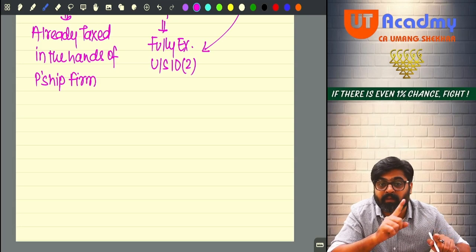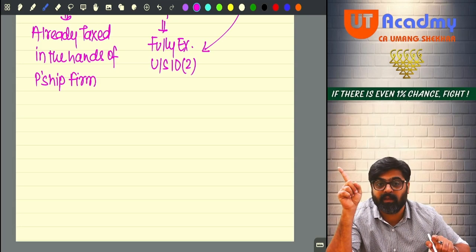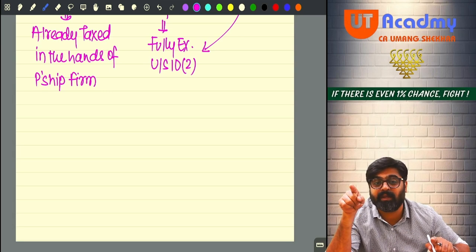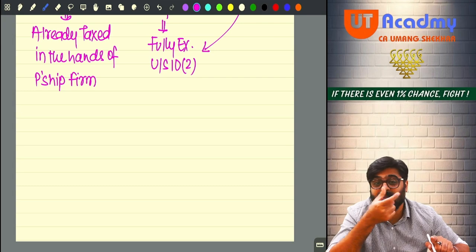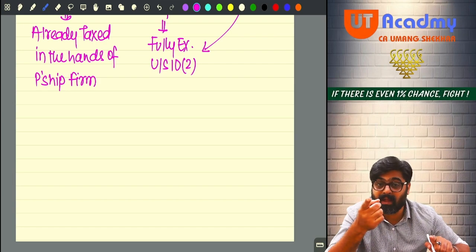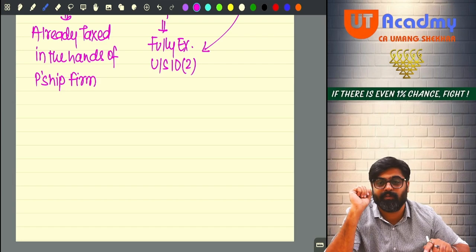If you remember, we have done in 46A, buyback of the shares by a domestic company from the shareholder. Whatever buyback price is given on or after 1st October 2024, even that buyback price will now be treated as deemed dividend, 2(22)(f).